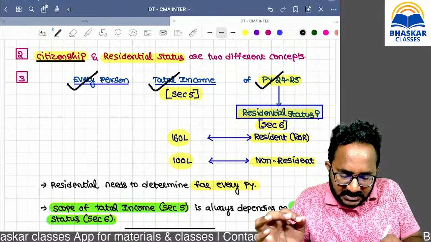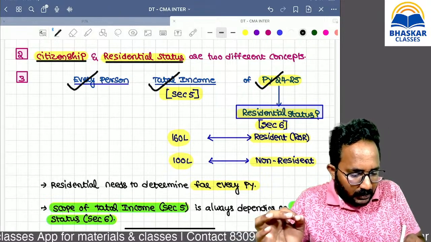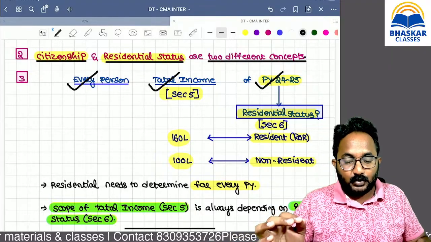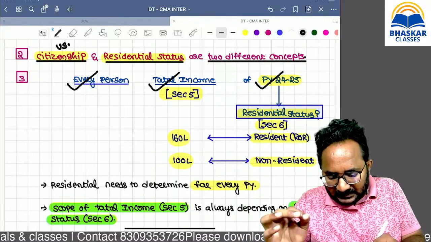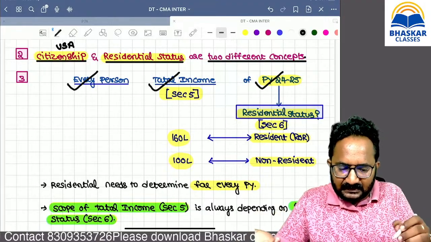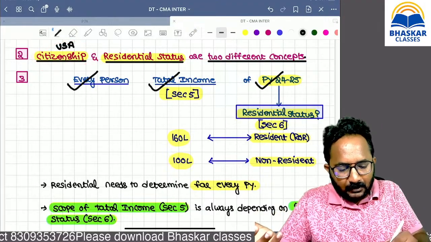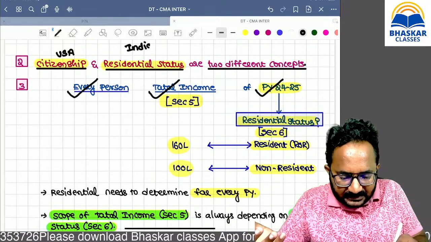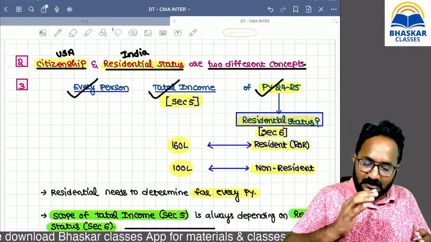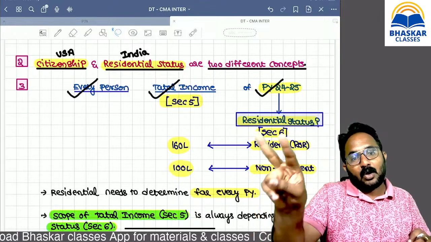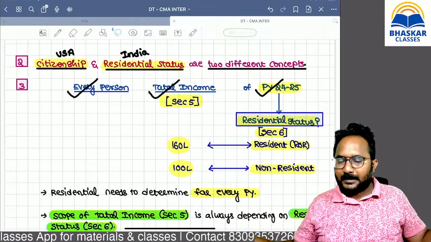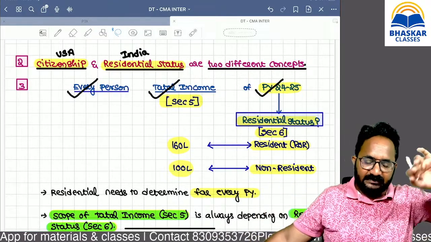Now, important MCQ: citizenship and residential status are two different concepts. Example, a USA citizen is there, but he is staying in India for the last 3 or 4 years. He is a citizen of the USA, but in India he can be a resident. So remember, residential status and citizenship are two different concepts. You cannot say that because he is a USA citizen, he is always a resident for India. That type of computation will not be possible. These are separate concepts. Citizenship is different, residential status is different.